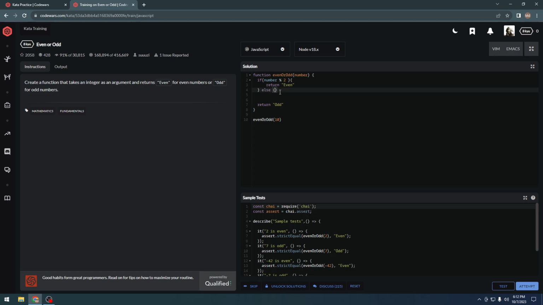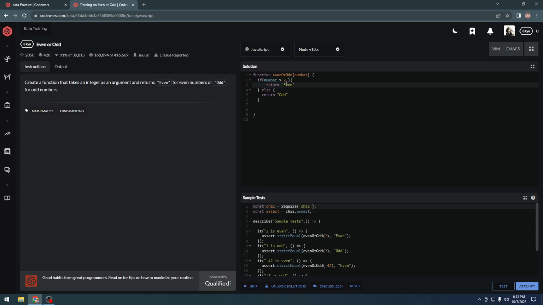Let's do else, although I do not like else as much, but let's do that and understand the logic, and let's see what we get. So what we're checking here is, I've talked about modulo, so it returns the remainder of any numbers. Let's say the number is 10, so 10 divided by 2 will be 5, and there will be no remainder, so it will be 0.